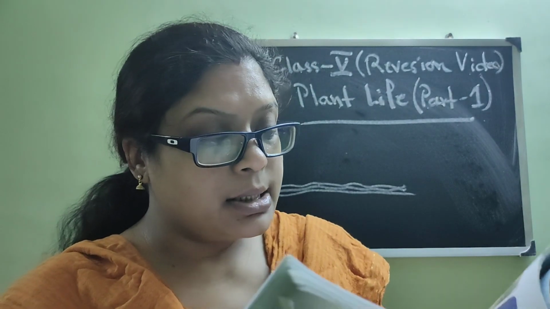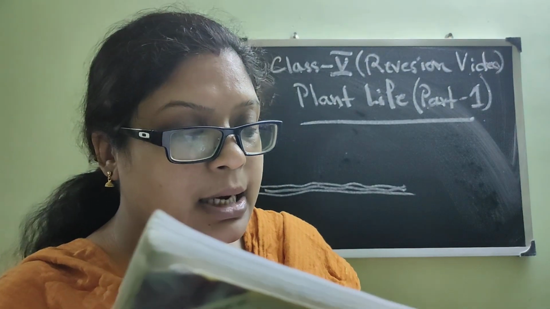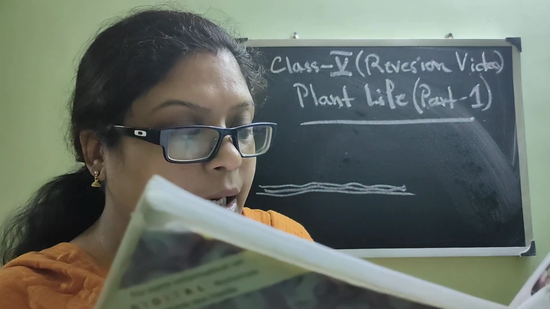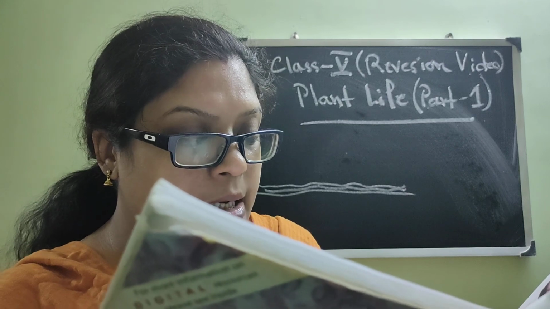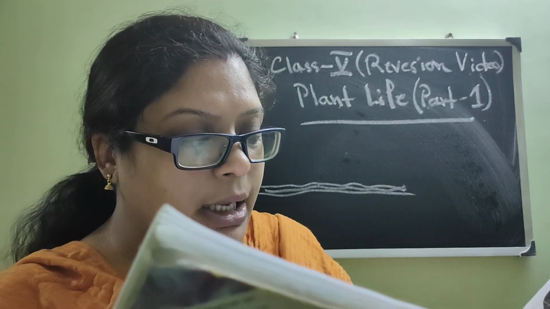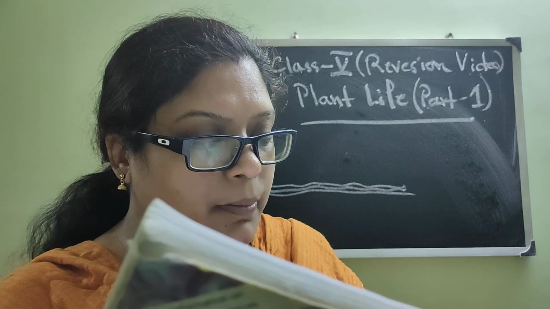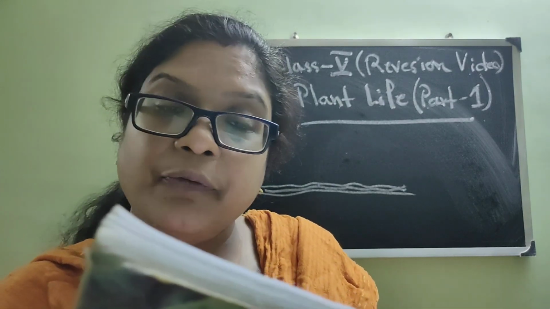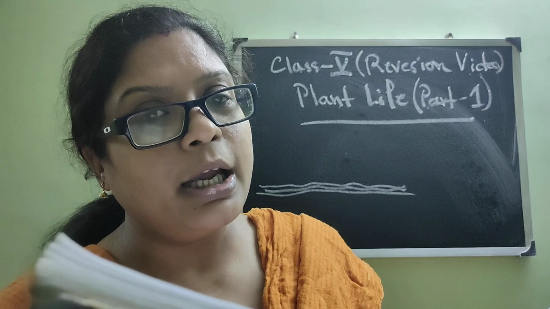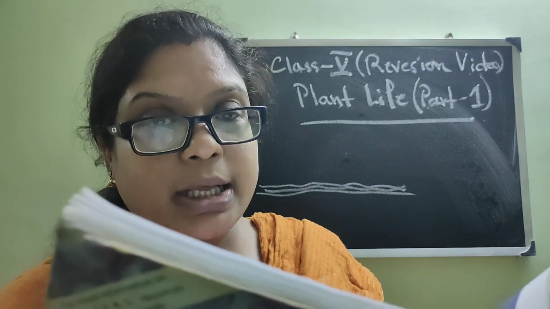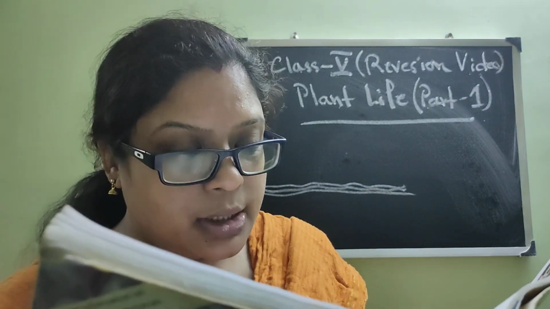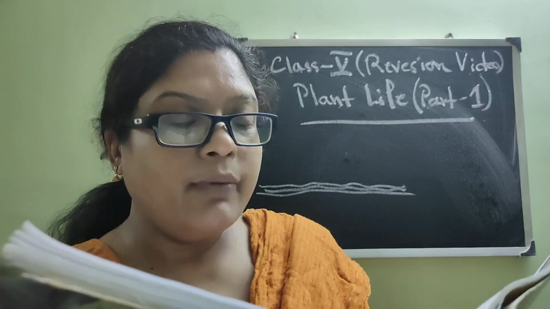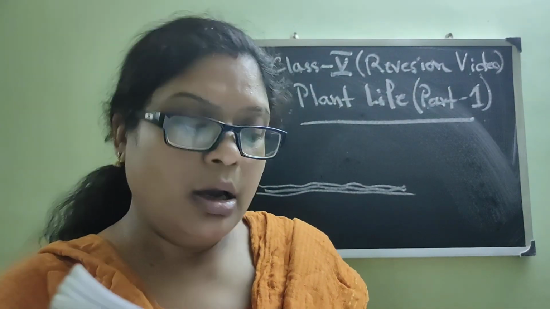Now some plants reproduce from leaves as well, that we will see. The Bryophyllum plant has thick and fleshy leaves. The leaves have buds along the edges. New plants grow from these buds. When the leaves drop down to the ground, the buds grow into adult plants. So what is happening in the case of Bryophyllum and Begonia? The leaves are falling, just like every tree, the majority of trees shed leaves. Like this, the leaf is falling on the ground, and from that leaf a new plant comes out.